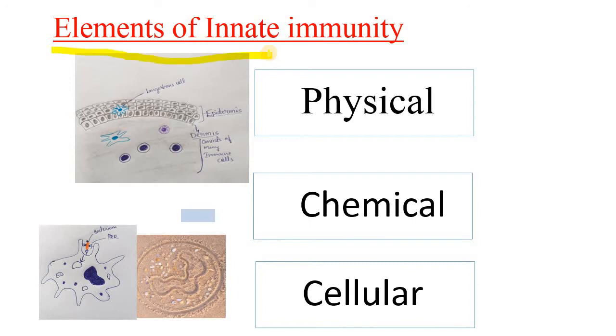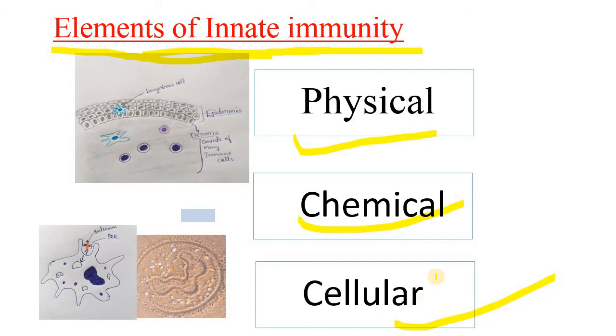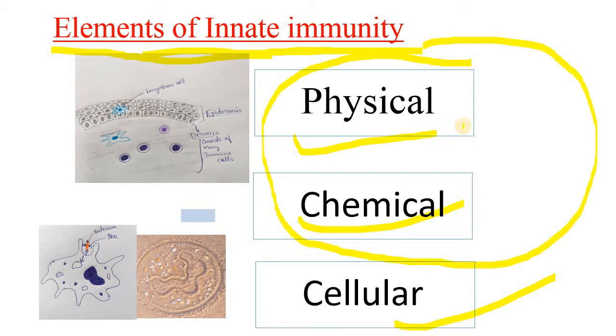Now coming to the topic, elements of innate immunity. Elements of innate immunity are physical and chemical barriers, and cellular responses, or defense by the cells of the innate immunity. Here the physical barrier and chemical barrier make up the barrier immunity, and together they make the first line of defense. The cellular defense or cellular response acts as the second line of defense. When the first line and the second line of defense fail, then comes adaptive immunity, that is the third line of defense.